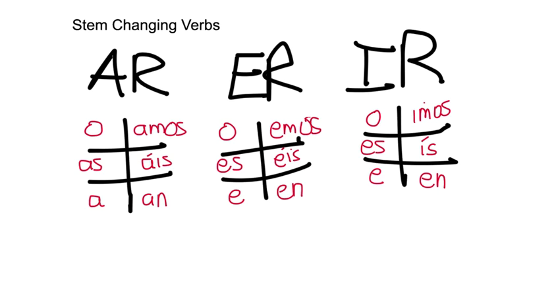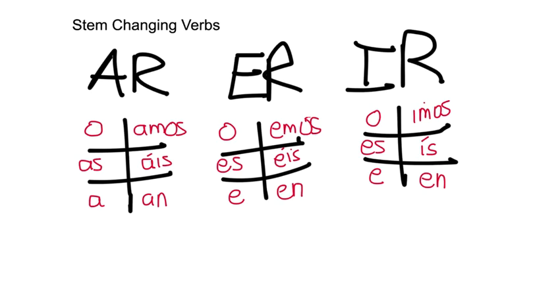If you are unfamiliar with this concept, you need to see the previous video on the AR verbs and then the ER and IR verbs. That's two other videos which you should see if you're unfamiliar with this 6-position chart. These are the verb endings.